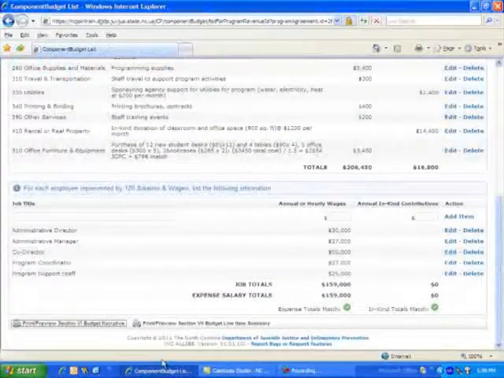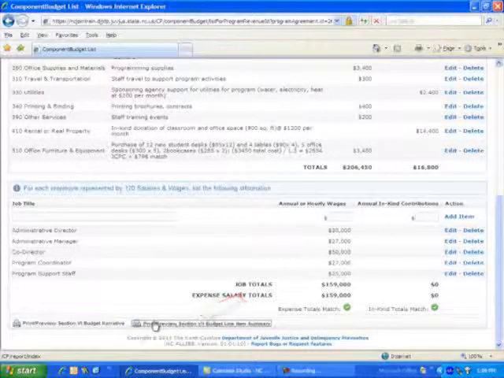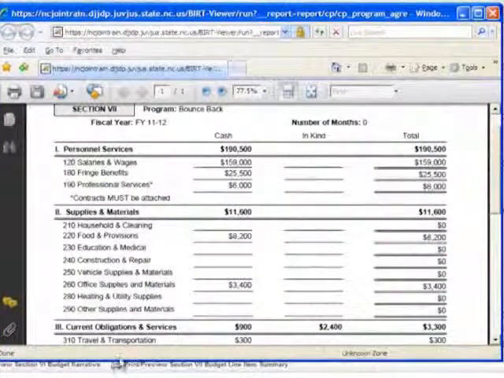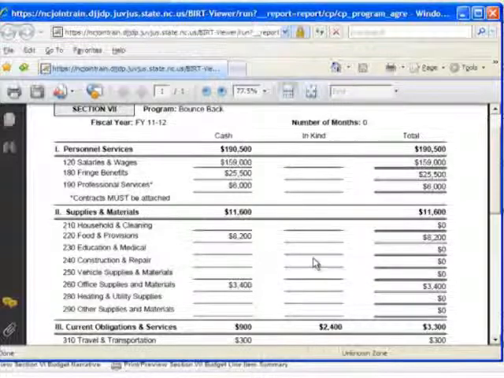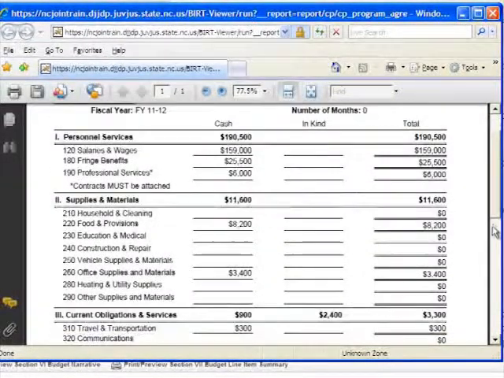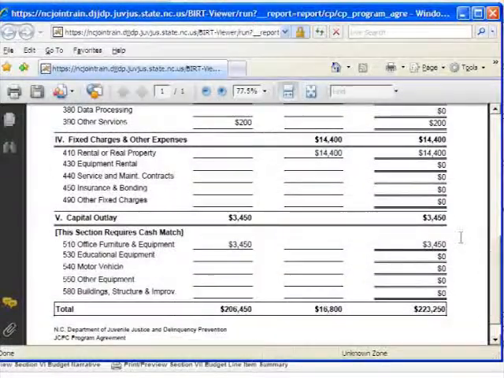Now let's go to the print preview in the budget line item summary. Click on the icon. Notice that as we completed our budget narrative, the line item summary budget pre-fills. This too can be saved on your hard drive.